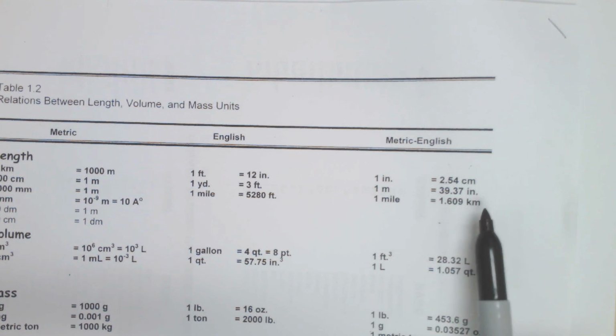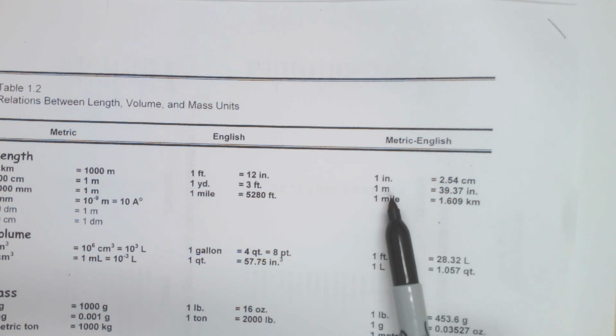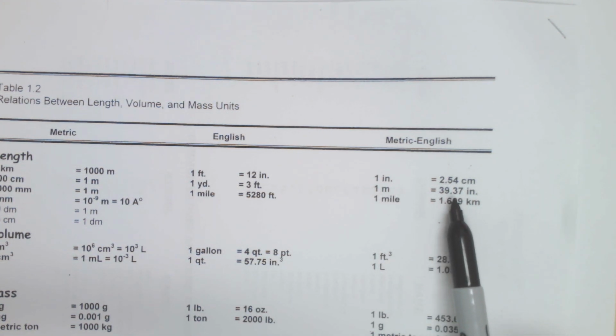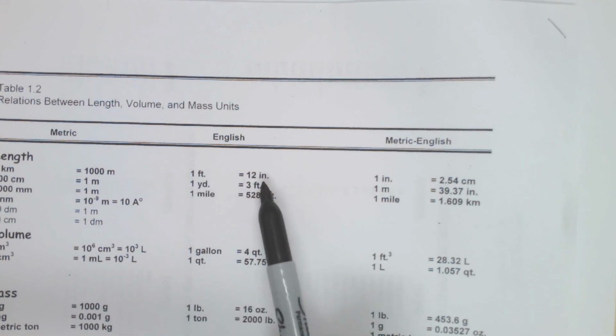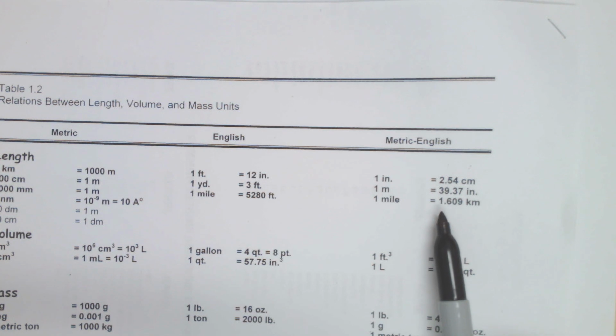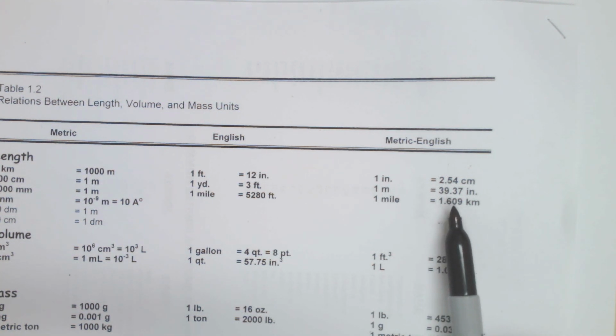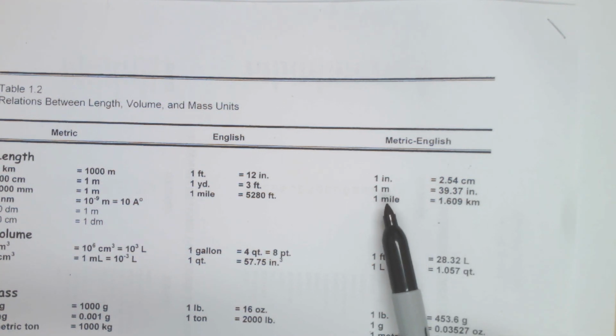And I also see that 1 meter is equal to 39.37 inches. And so what I can do here is convert the units of feet into inches, and then I can use this ratio or this relationship to convert inches into meters.